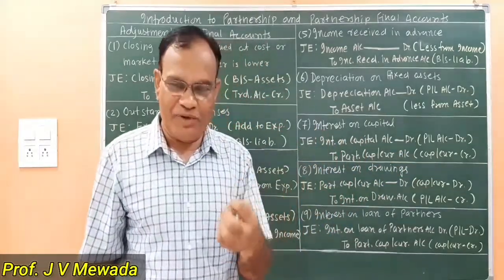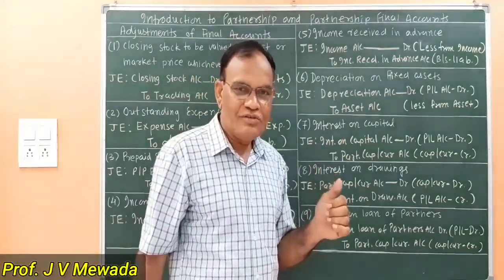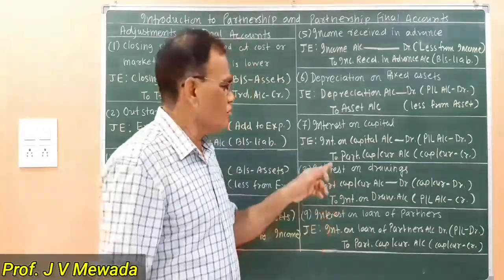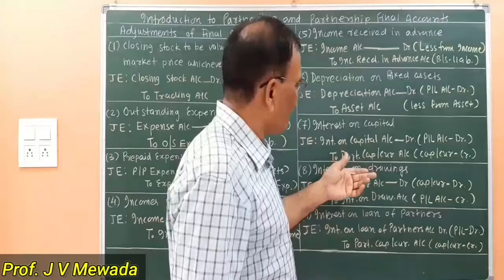Whenever we are giving the interest on capital, we have to just pass the entry. We are not giving it in cash. So these are all book adjustments. So we are crediting the partners' capital or current account. So what are the effects?